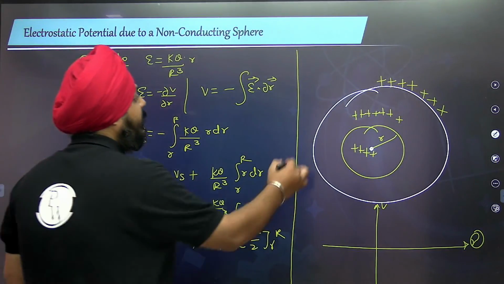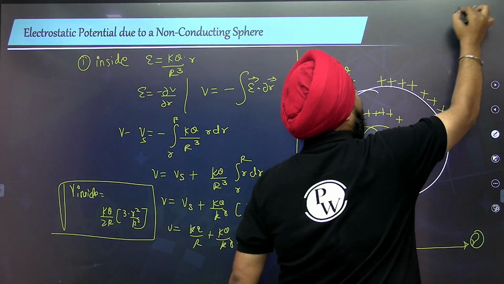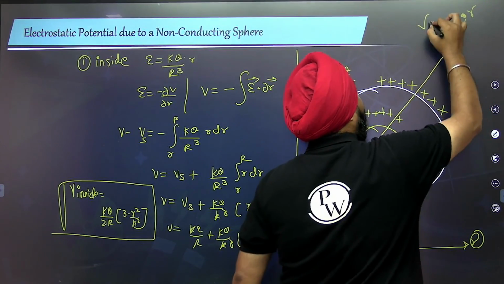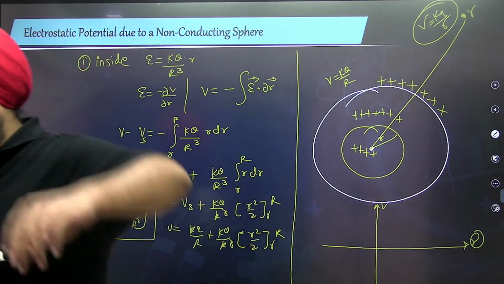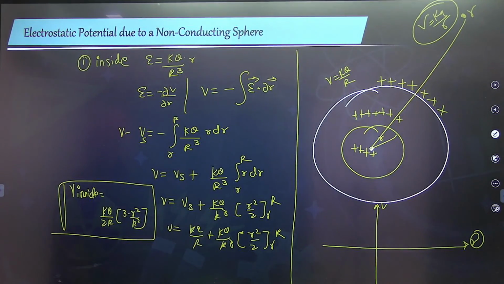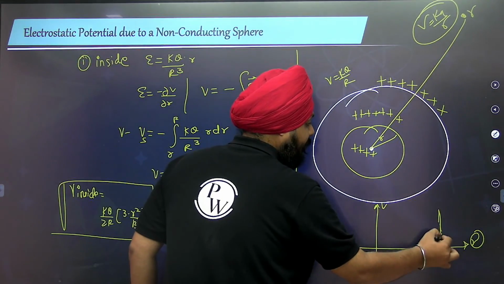At the surface, V is equal to kq by R. Outside, at any point at distance r, it is kq by small r. Now here, how is the graph changing?